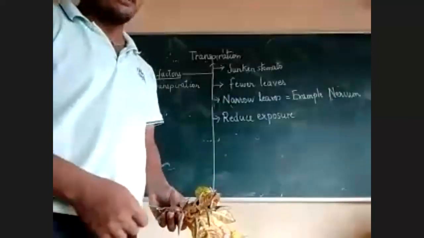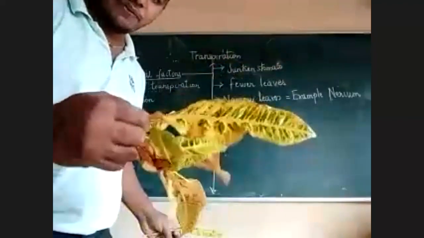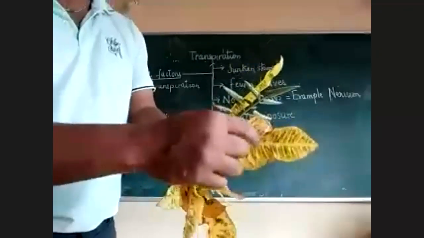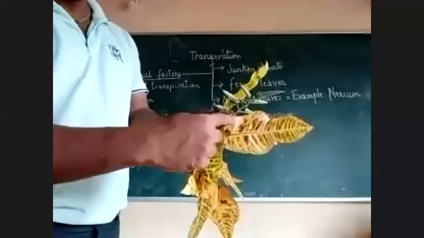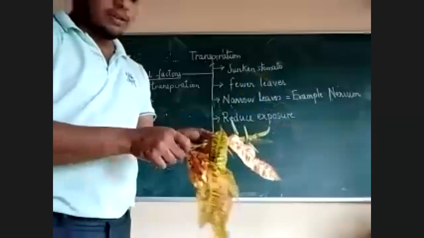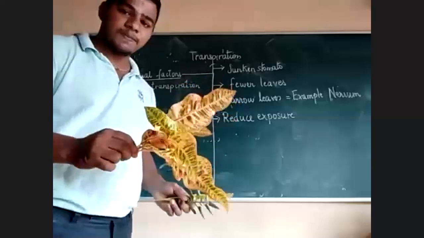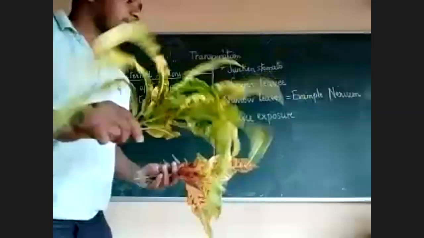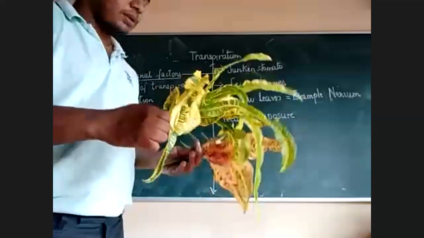Now, how they can reduce is they can become wavy. If you see this leaf, this is wavy. What happens when the leaf is wavy? Some area is getting shadow. If you put light on this from this direction, this will be covered. So when the leaf is in wavy structure, it does not get completely exposed to sunlight. It will prevent certain areas in the leaf from being exposed to sunlight. Similarly, this leaf also has a wavy structure, so it will prevent the exposure to sunlight.